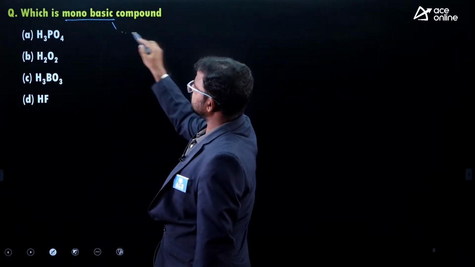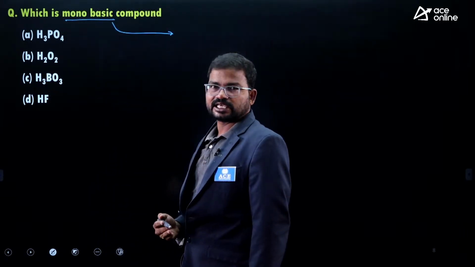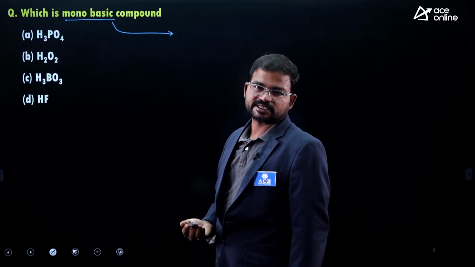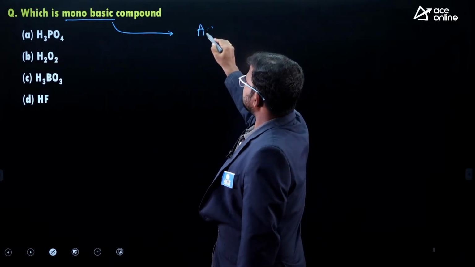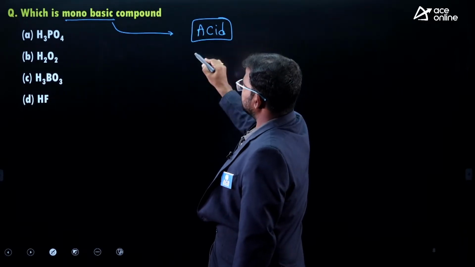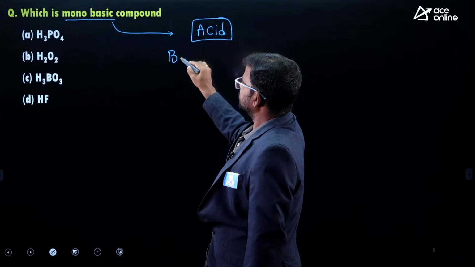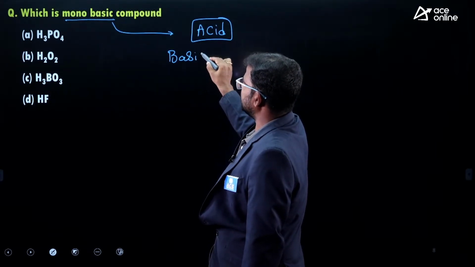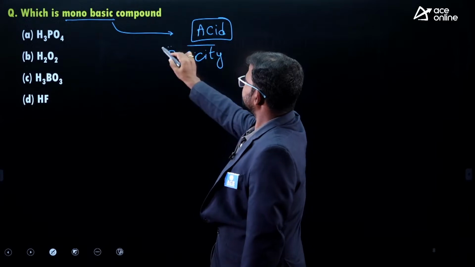Basicity indicates the strength of an acid. To indicate the strength of an acid, mostly we use basicity.